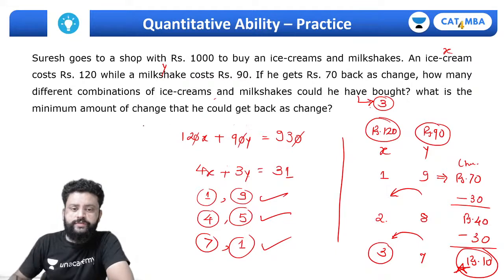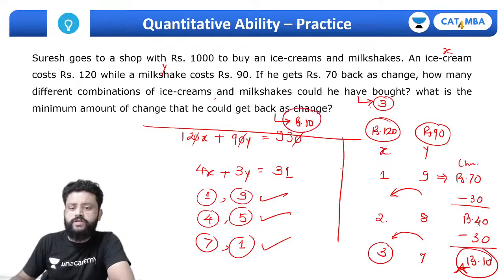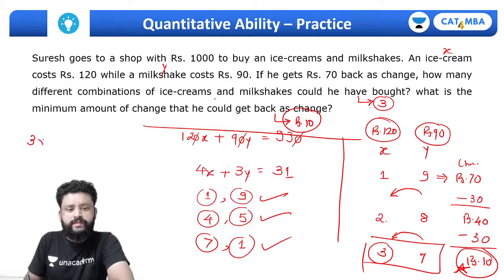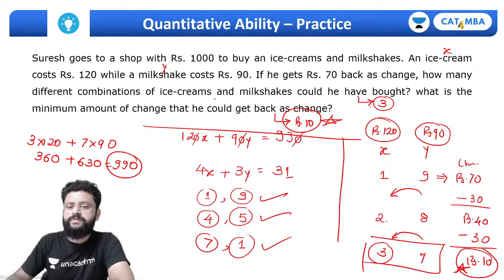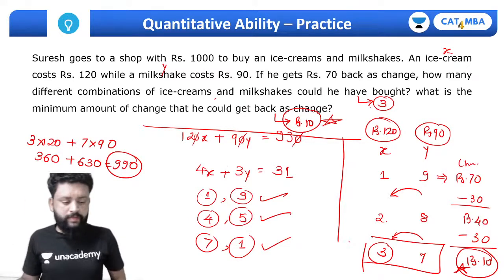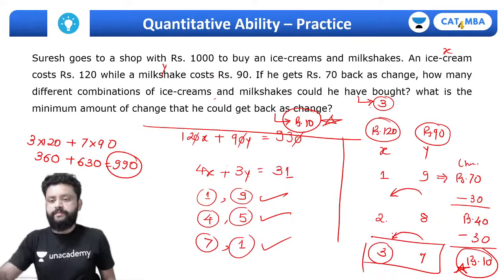The minimum amount of change that he can get back is rupees 10, because if you look at this, 3 ice creams and 7 milkshakes, 3 into 120 plus 7 into 90, 12 threes are 36, plus 7 nines are 63. This comes out to be 990 rupees, and he'll just get a minimum of 10 rupees back. And that's the minimum amount of change that he could get back.